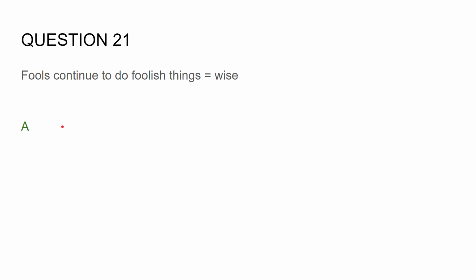A says fools remain fools because they are half-hearted. So fools remain fools because they don't persist in their folly. They kind of half do their folly and therefore they remain as fools. B says foolishness arises from a lack of commitment. That's wrong. In fact, that's actually opposite to what this quote is saying. B is actually saying that wiseness arises from commitment to foolishness. And then C and D are a bit irrelevant. So that's why the answer is A.